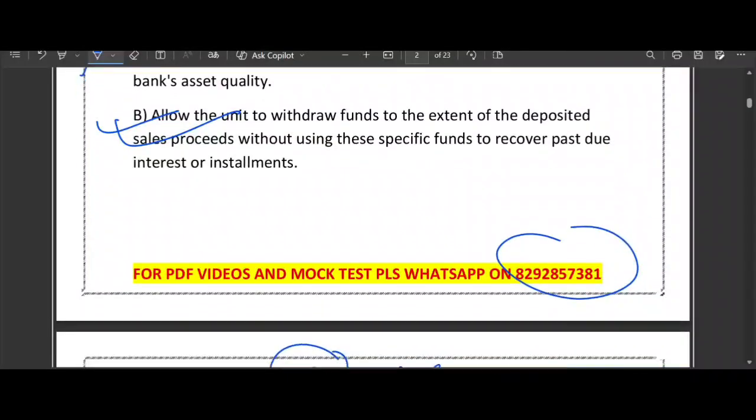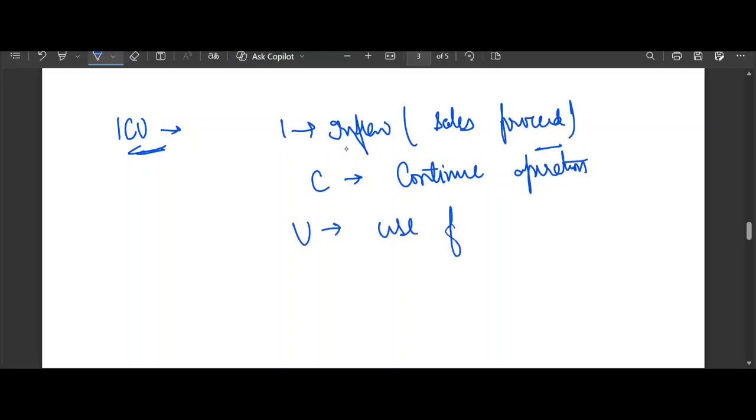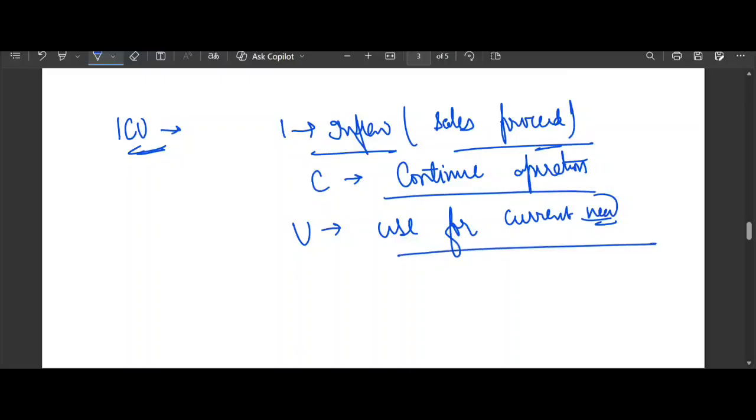So now to remember how to handle this fund during stress, let me tell you a memory hack, the ICU rule. I means what? I means inflow. Inflow means sale proceeds. C means what? C means continue operation. And U means what? Use for current need. Right. So no old debt recovery. So what I mean to say: inflow, sale proceeds, continue operation, and use for current need.